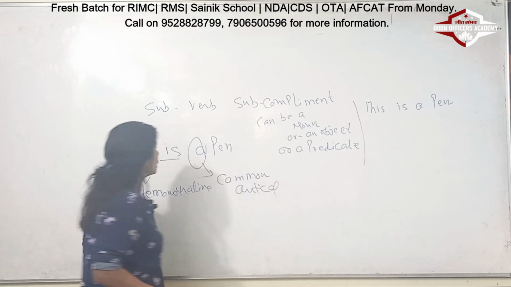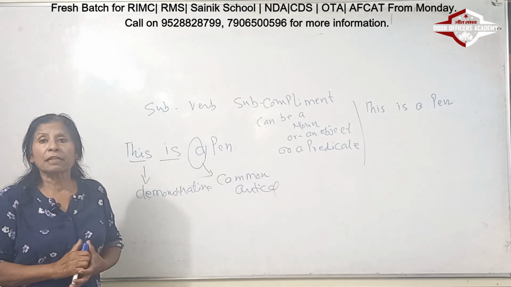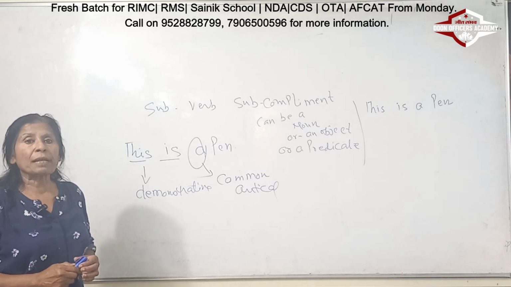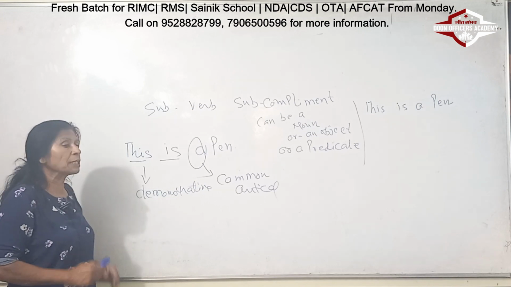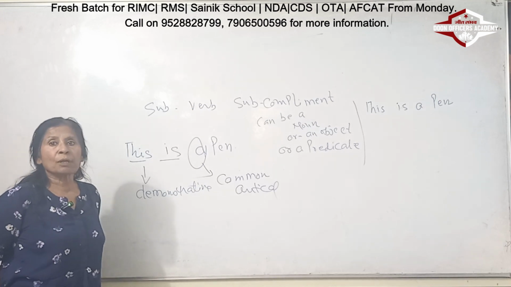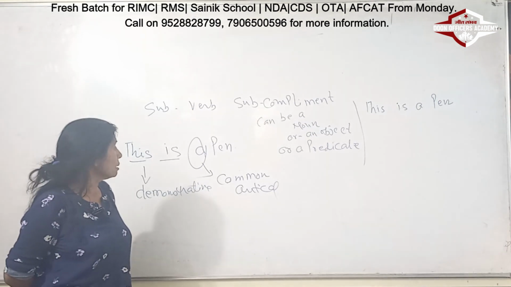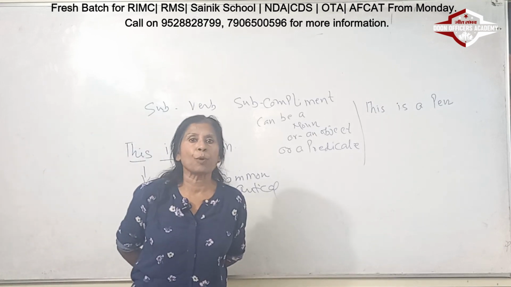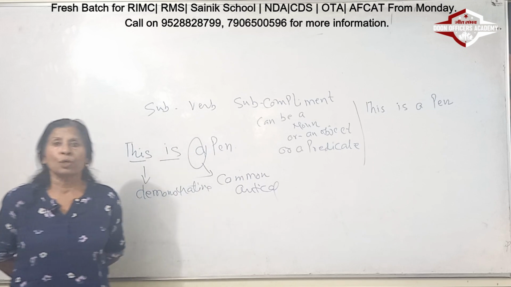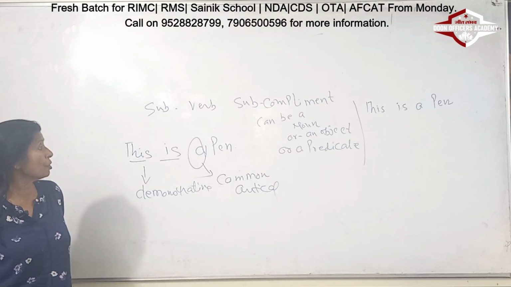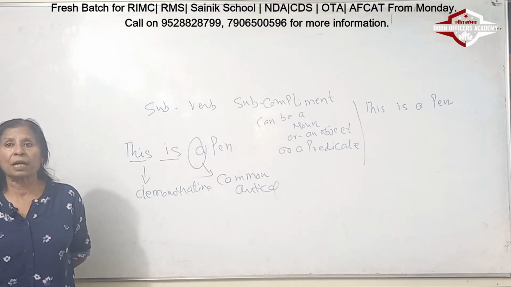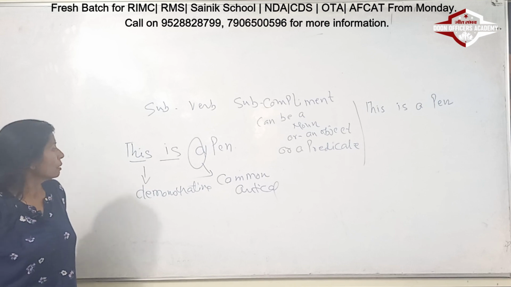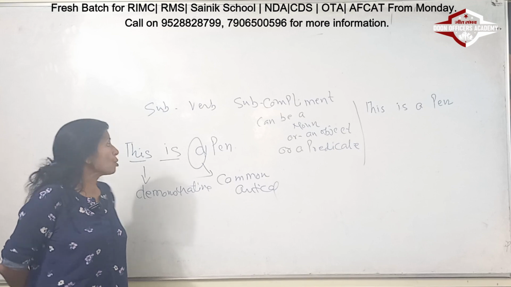Common article means that everything that we see with our own eyes has got a noun. So we don't say something like pen or book, we always say a pen, a marker, a whiteboard, a chair, a water bottle. So we always have to use our name. Before using a name, we have to put a, which tells you that we are talking about a particular subject.